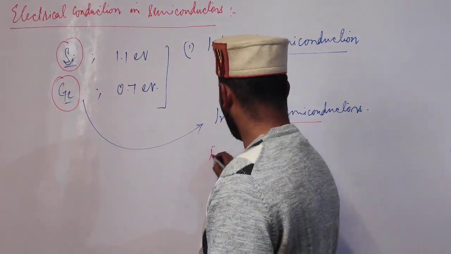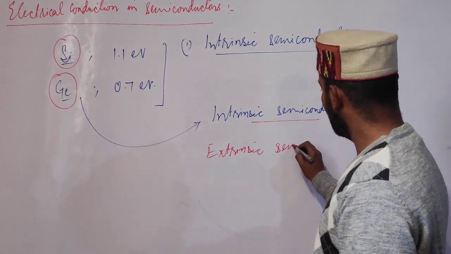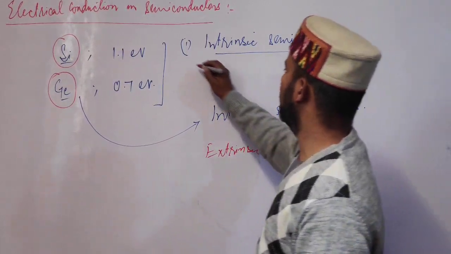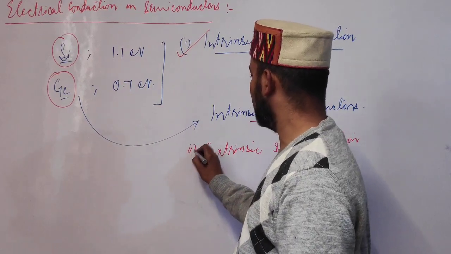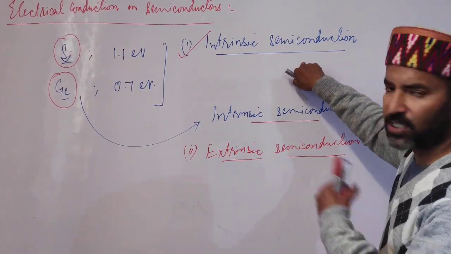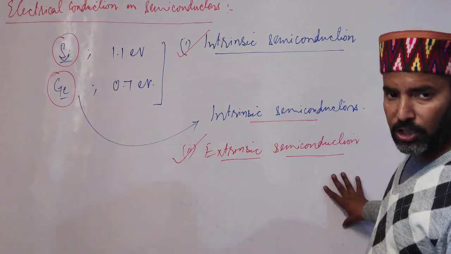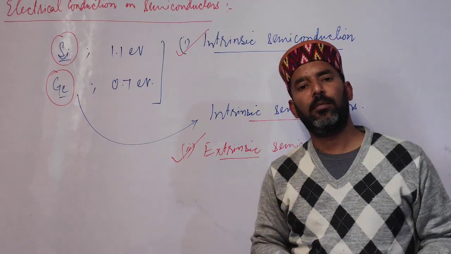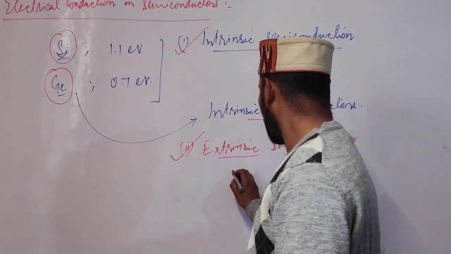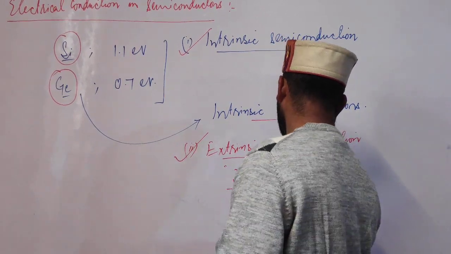Students, this phenomenon, due to which electrical conductivity can be further increased by adding an appropriate amount of suitable impurity, is called what? Extrinsic semiconduction. So students, we have two important phenomena. One is intrinsic semiconduction, the second one is extrinsic semiconduction. In intrinsic semiconduction, conductivity of a solid is increased by raising the temperature only, whereas in extrinsic semiconduction, it is increased by adding a suitable amount of an impurity. This phenomenon is also called doping. We also call extrinsic semiconduction doping.